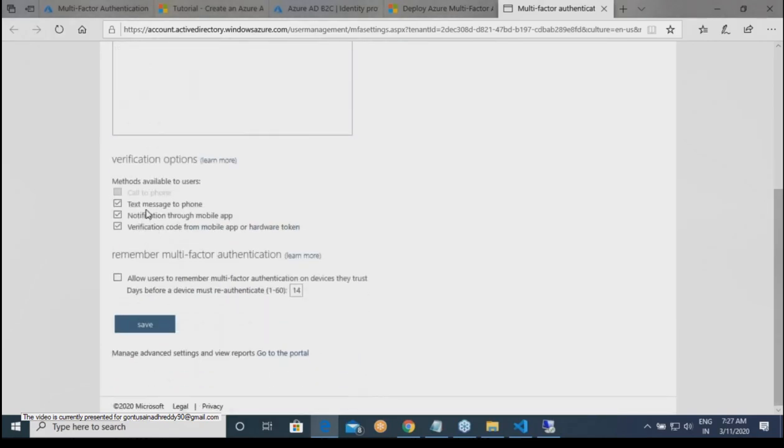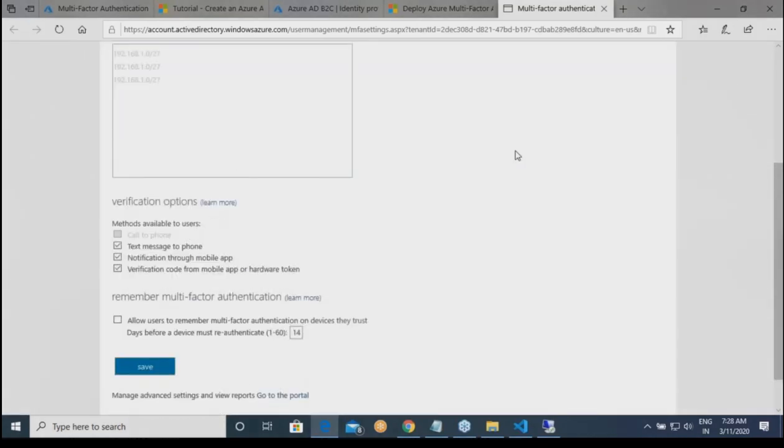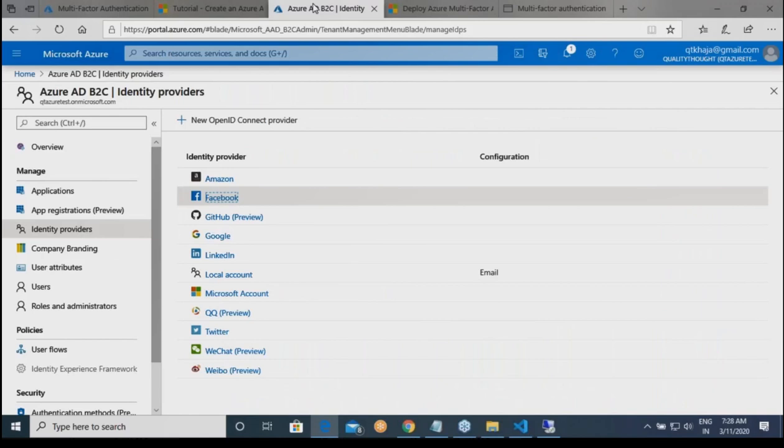Then it asks what verification options you have: text message to phone, notification through a mobile app, verification code sent from a mobile app, or whatever it is, right? Allow users to remember multi-factor authentication on devices they trust before they have to re-authenticate. Let me not do that. Okay. Now I'll click on close. Come back over here.